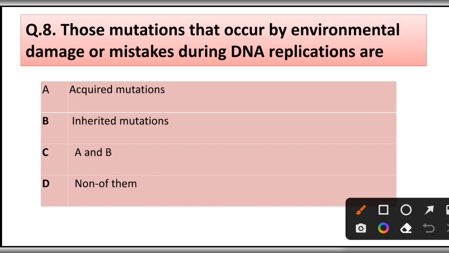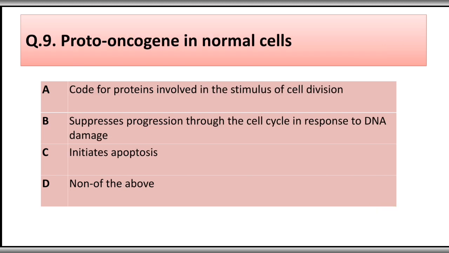Question number 8. Those mutations that occur by environmental damage or mistake during DNA replication are acquired mutation, inherited mutation, A and B, none of this. Correct answer is option B, inherited mutation.